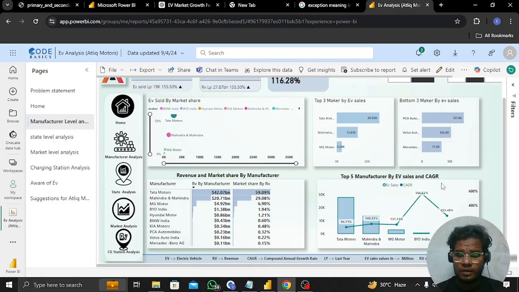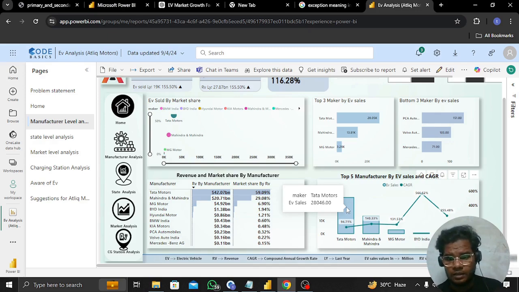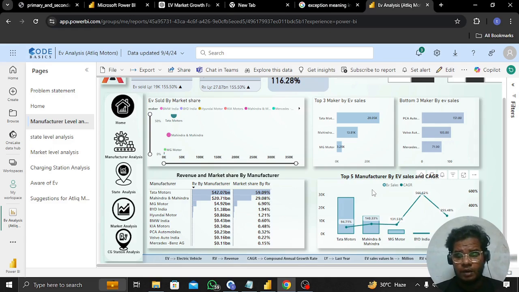So the question may arise: Tata Motors is holding the first place, so why is the CAGR that low? There are some reasons. Whenever Tata Motors started their product sales, they started their sales at a high rate. That's why the CAGR is low. They already started their sales in a high volume.